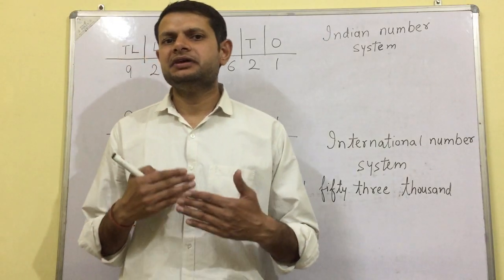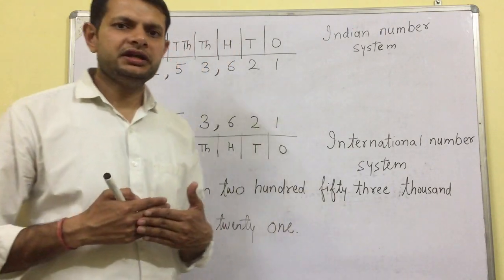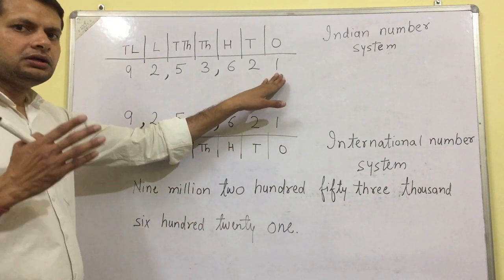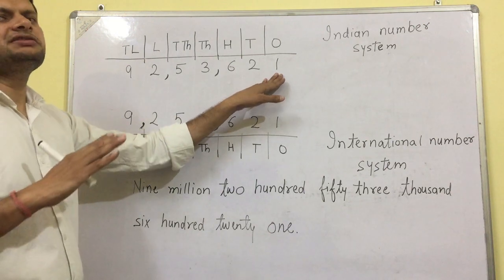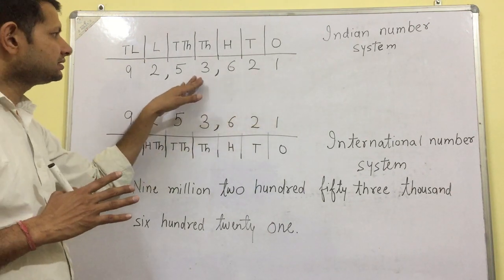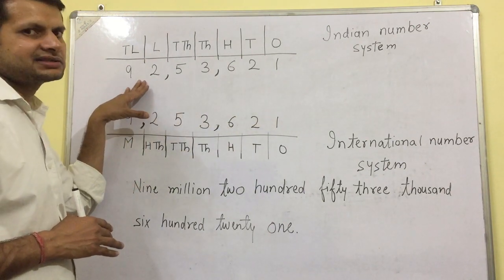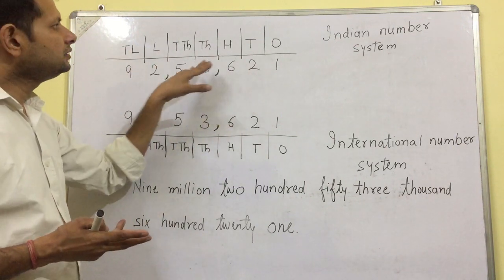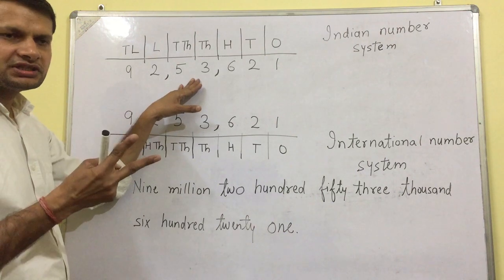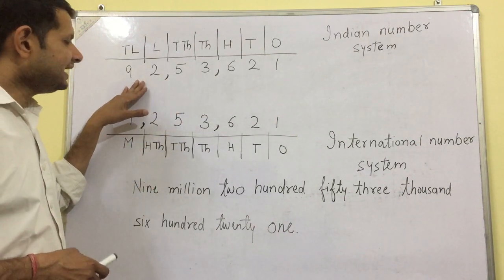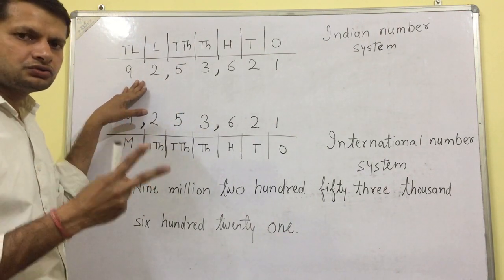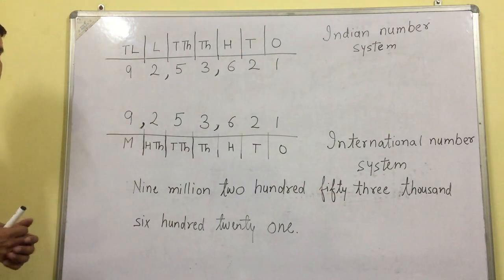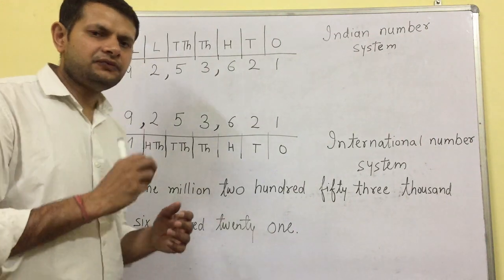Indian number system and international number system. In Indian number system, we have periods of ones, thousands and lakhs. Ones period has 3 digits, thousands period has 2 digits, similarly lakhs period has 2 digits. But in international number system there is a difference.